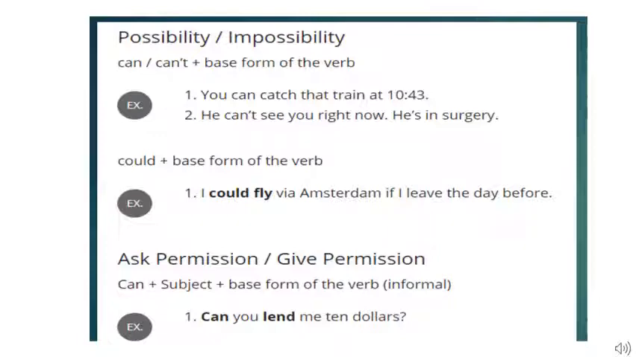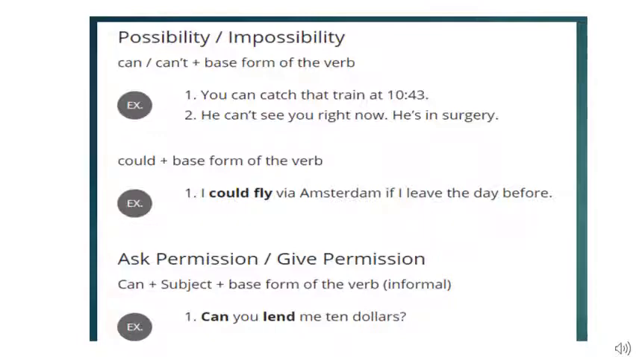I could fly via Amsterdam if I leave the day before. Now this is again a possibility. It's showing a possibility. It is possible. Now don't get confused between ability and possibility, children. It is possible, something that can happen. There is a chance of its occurrence. So, I could fly via Amsterdam if I leave the day before.